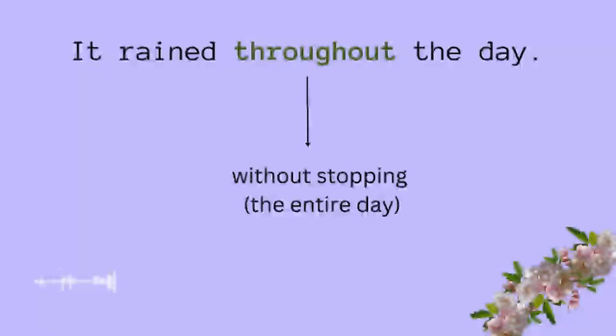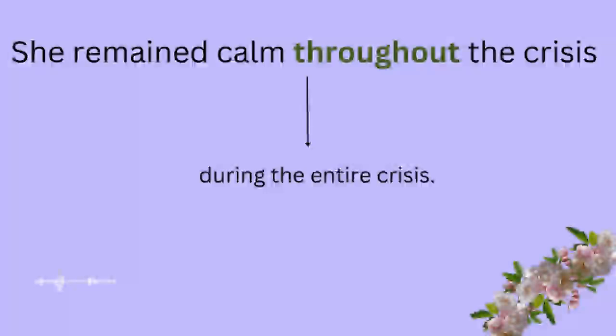As for now, we need to look at throughout, like how to use throughout in sentences with detailed explanations. Let's have a look. It rained throughout the day. That means it rained from the beginning of the day till the end without stopping throughout the day. She remained calm throughout the crisis. Throughout the crisis, that means she was calm during the entire crisis. So in this case, we use throughout. That means from the beginning to the end, like throughout the time.